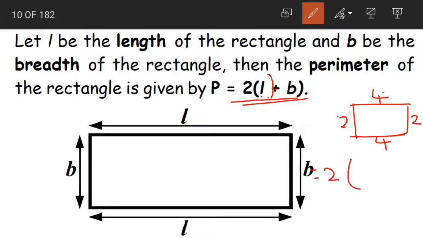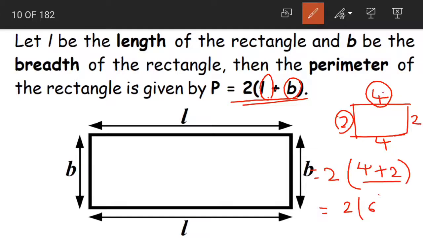2 into, what is the length here? Length is the larger side, that is 4, plus what is the breadth? Breadth is the smaller side, that is 2. So first what did I say? As 4 plus 2, that is length plus breadth, is inside the brackets, we have to add them first. 4 plus 2 is equal to 6. Now 2 bracket 6 is nothing but 2 into 6, that is equal to 12 centimeters. Understood? Finding out the perimeter of a given rectangle by using the formula.